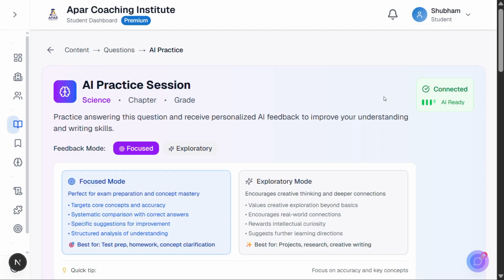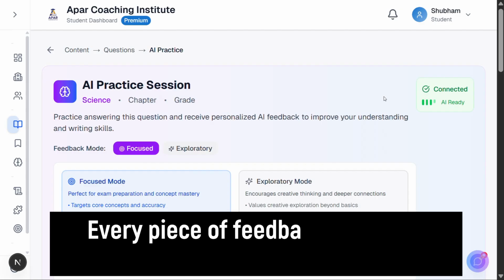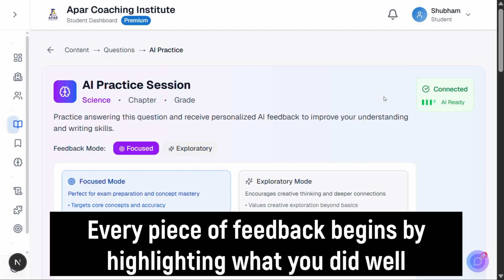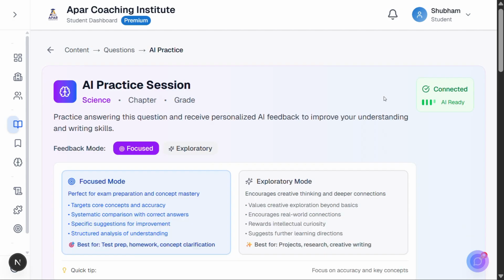Fifth, always starts with positivity. Every piece of feedback begins by highlighting what you did well. This isn't empty praise. It's built on the principle that confidence comes before challenges. This philosophy isn't just marketing, it's built into the system's design. Now let's see how this philosophy works in practice.